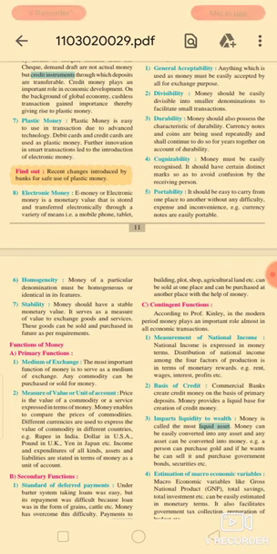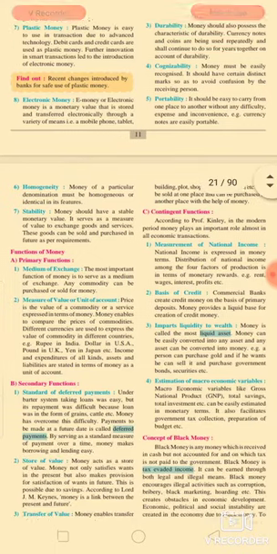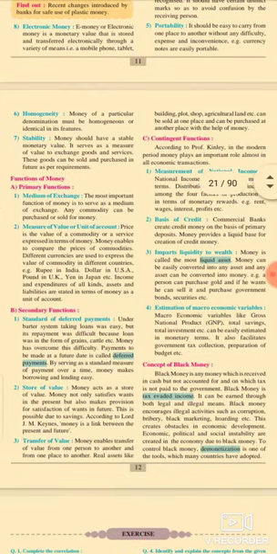Last lecture we learned about the different qualities of money. Now today we are going to start the different types of functions of money. First of all, I will introduce you to the different functions of money.